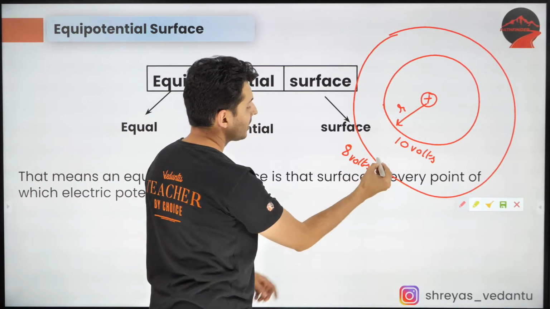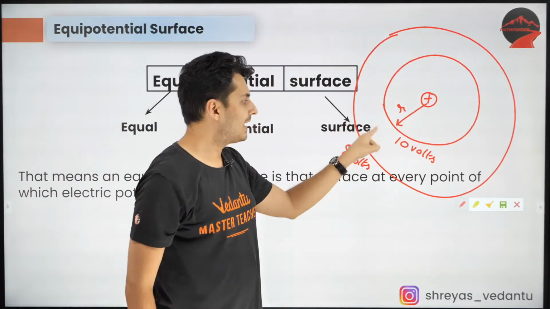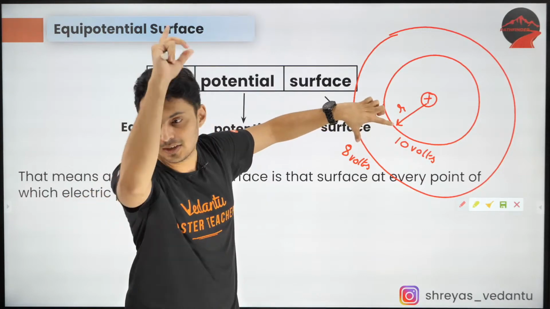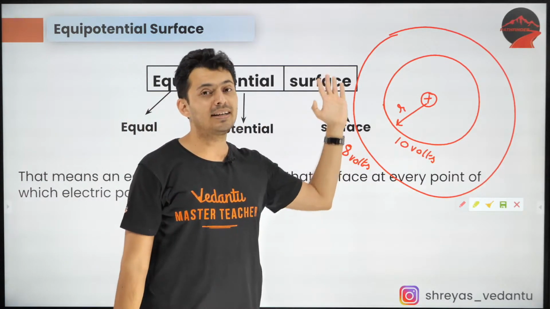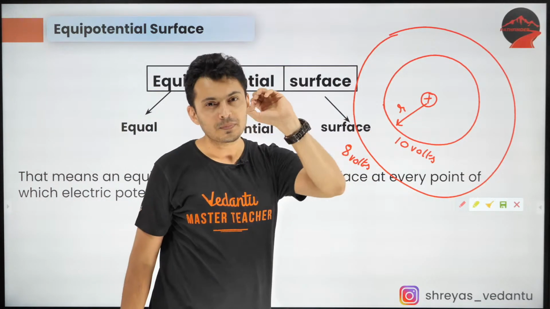This is 8 volts. So all these points have 8 volts of potential. All these points have 10 volts of potential. Between these 2 points, there is a potential difference. Yes, there is a potential difference. So that is the meaning of equipotential line or equipotential surface.